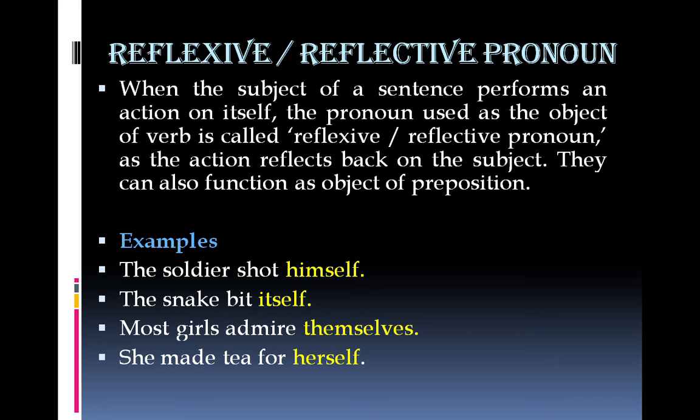These reflexive or reflective pronouns have got two indications. One is textual indication and the other one is functional indication. The textual indication is that they are always suffixed with self: himself, herself, itself, myself. The functional indication is that they always function as objects, objects of verbs or objects of prepositions. They are always in objective case. So keeping these 2 points in mind will help us correctly identify reflexive or reflective pronouns.